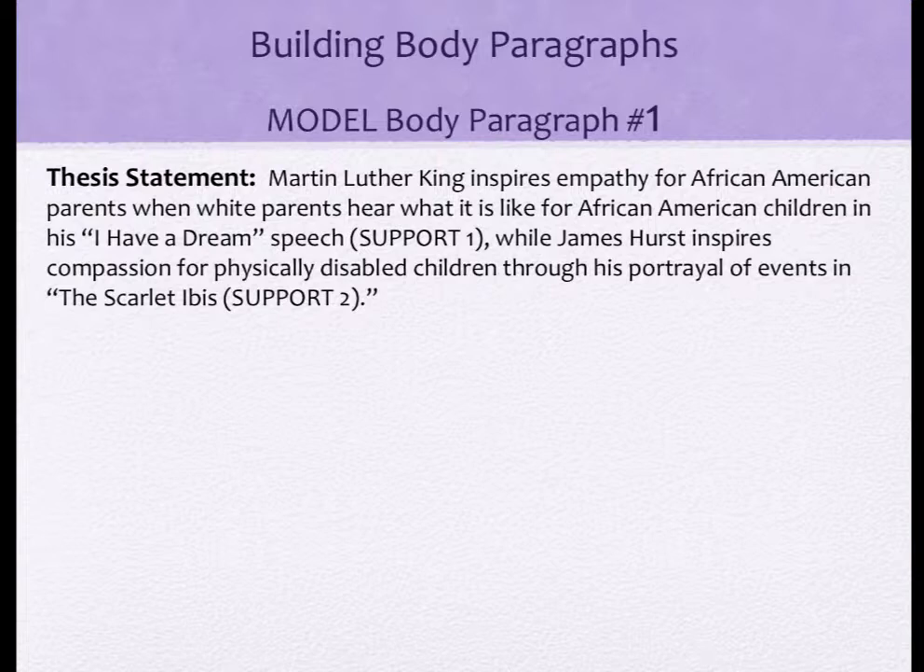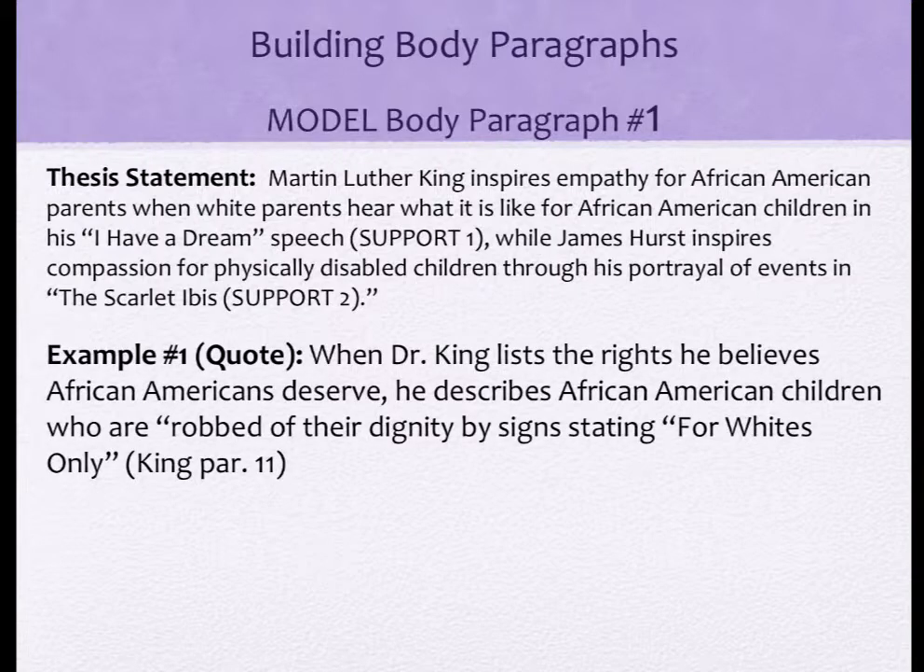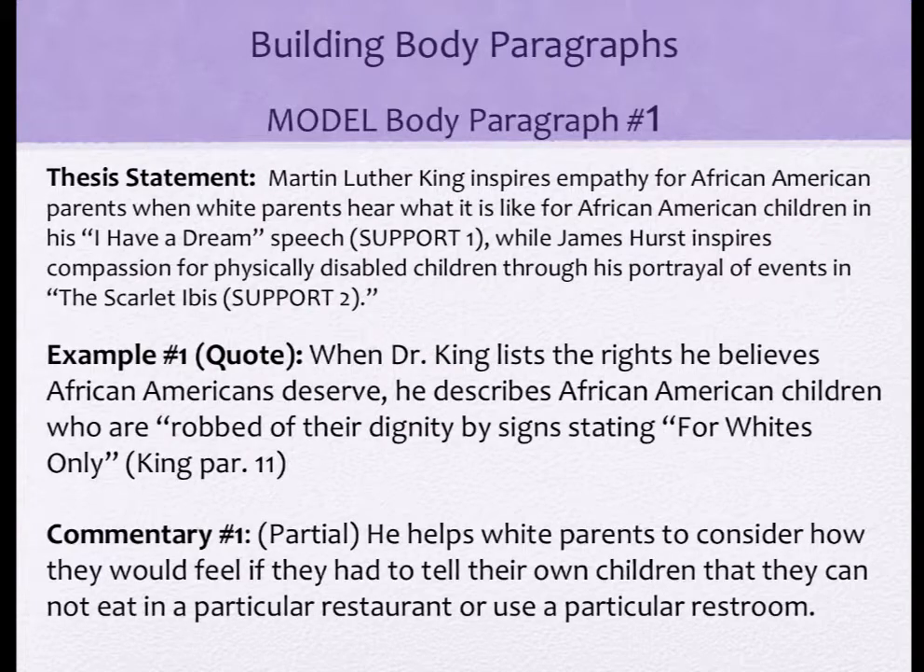So we're going to present an example of this, one example of Dr. King. When Dr. King lists the rights he believes African Americans deserve, he describes African American children who are, quote, robbed of their dignity by signs stating for whites only. And there's an in-text citation. There's a partial quote with an introduction. Here's a commentary. He helps white parents to consider how they would feel if they had to tell their own children that they cannot eat in a particular restaurant or use a particular restroom.